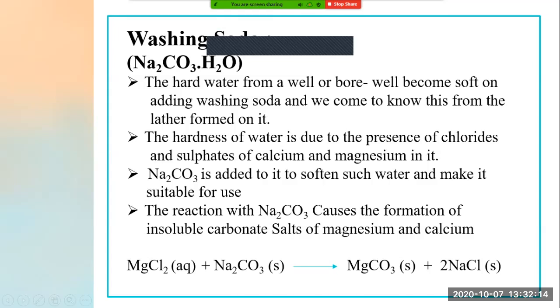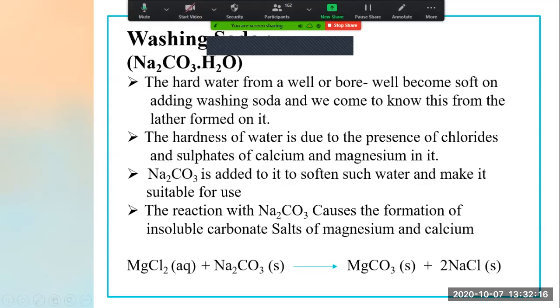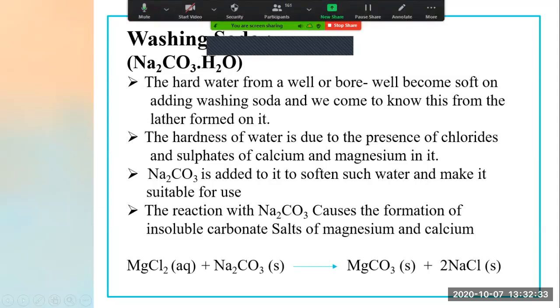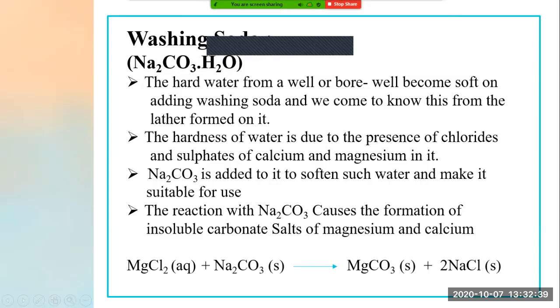Now we will proceed to the next point. Next point is: Na2CO3, that is washing soda, is added to soften such water and make it suitable for use. In the first point only I explained this to you, that this is added to soften the water and to make it suitable for use. Okay. Now, see the reaction.